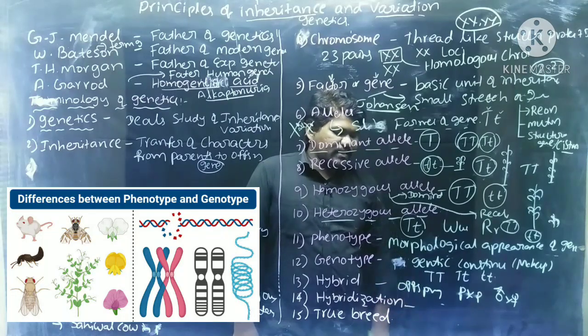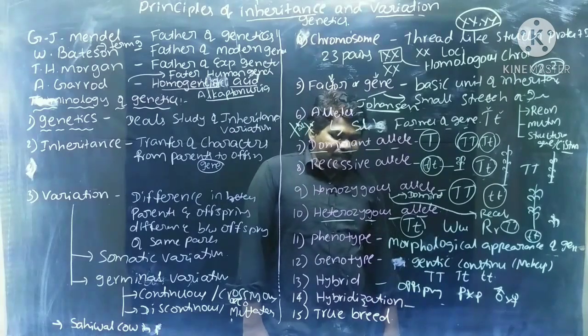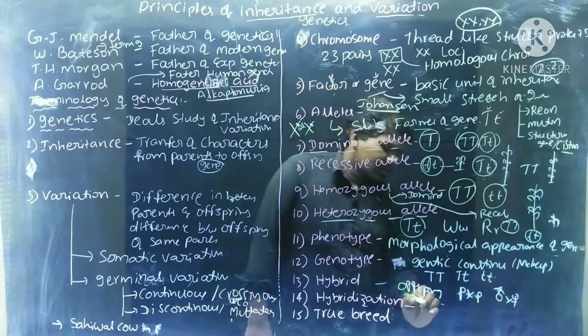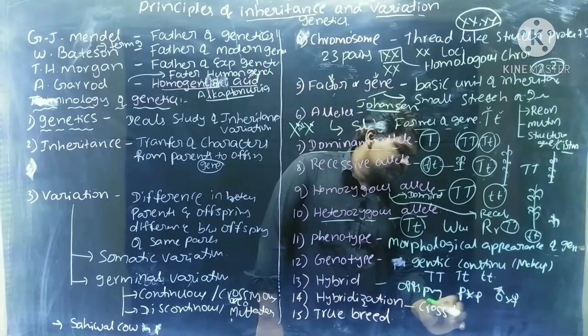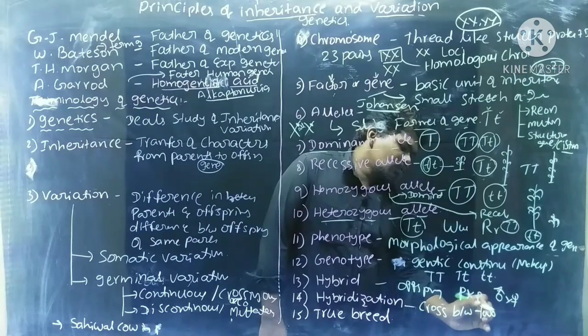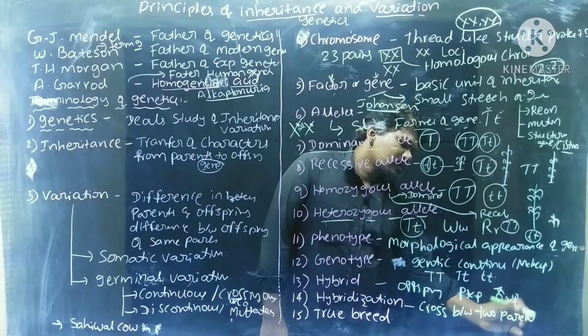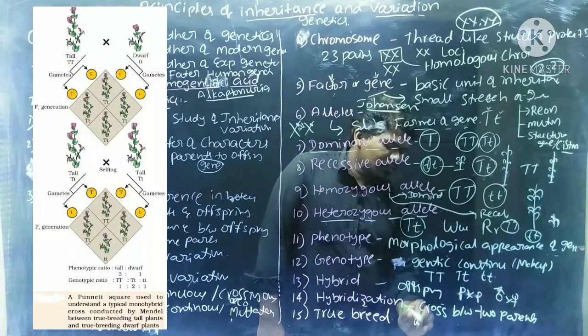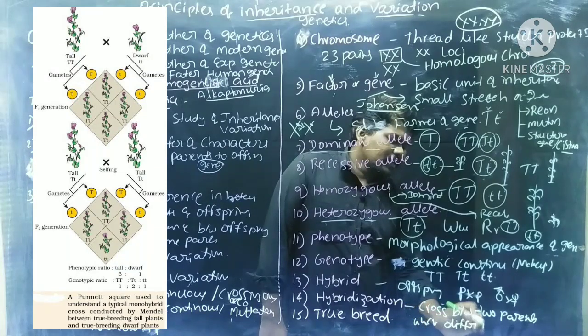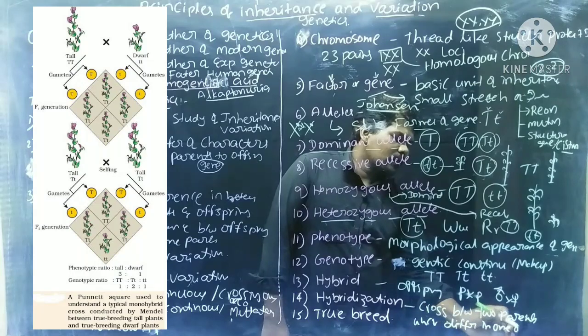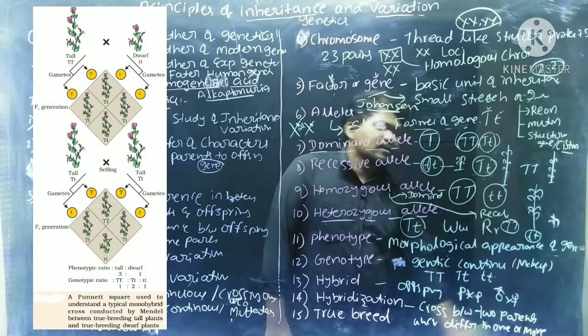Next, hybridization. Hybridization means a cross between two parents which differ in one or more characters.